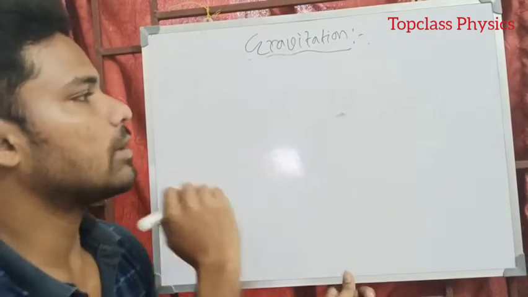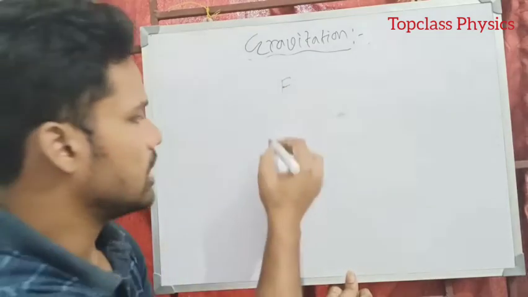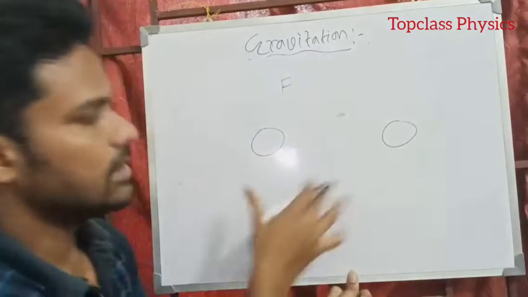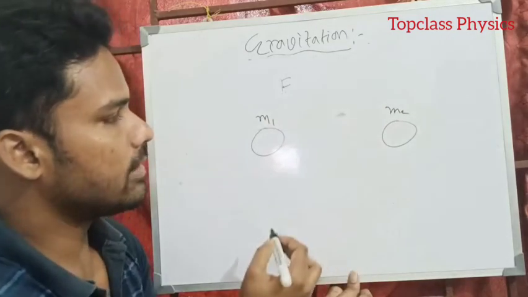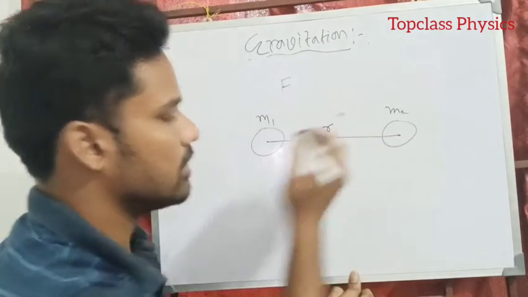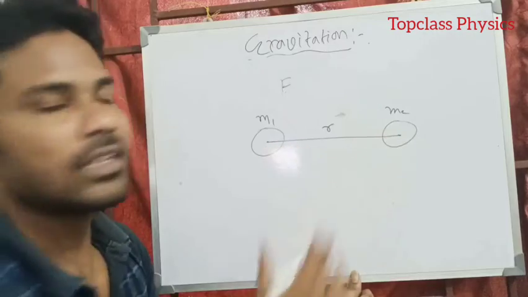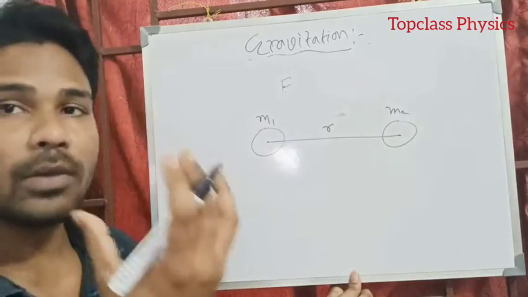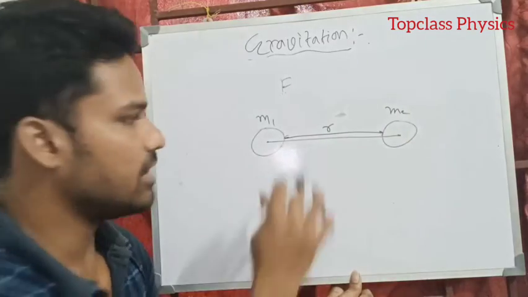Now, how to calculate the gravitational force F between two bodies? Suppose I take these two bodies here, say M1 and M2, and the distance between these two bodies is R. Remember, this distance should be center to center, or center of mass to center of mass, where the total mass is concentrated. This distance is not from surface to surface, right?